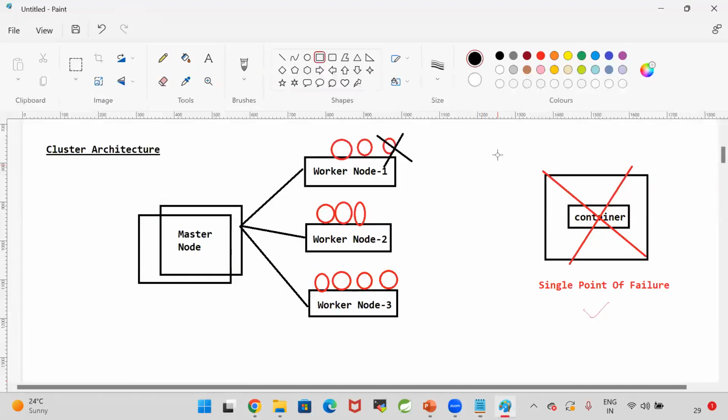So now I am a DevOps engineer in my project. I want to deploy my application containers. We are using Docker to run our applications. Docker is a containerization platform. By using Docker, we can create the image. We can package our application dependencies plus application code as a Docker image. Using that Docker image, we can create the container. Earlier we created the containers manually. Now I don't want to create the container manually. I want to create the container by using Kubernetes.